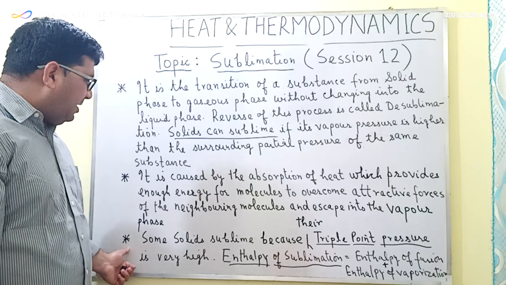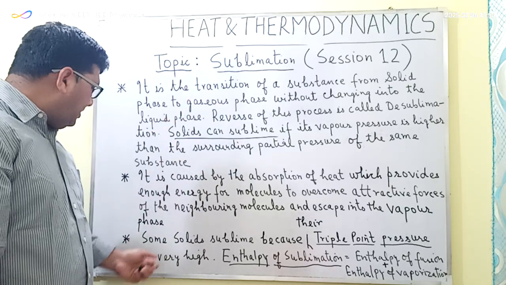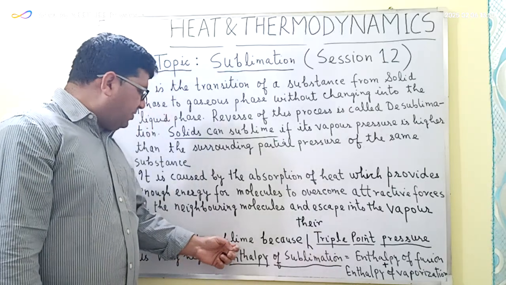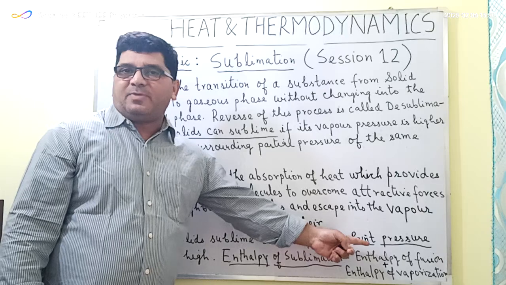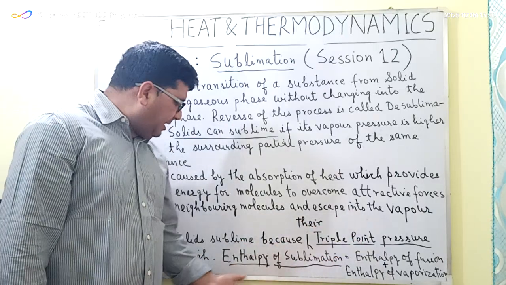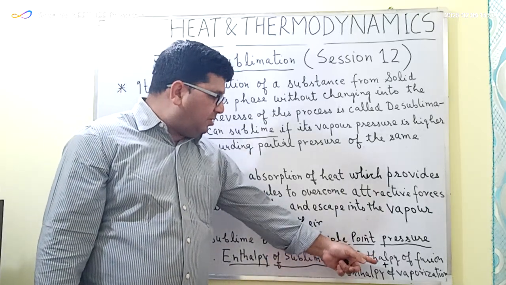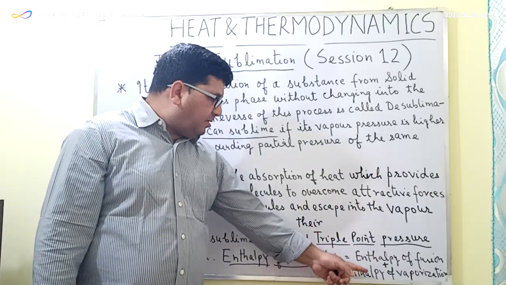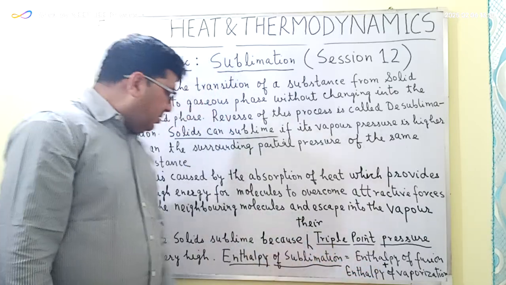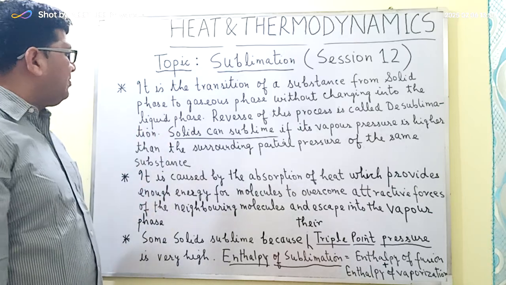Now the third important point with regards to sublimation is that there are some solids like carbon and arsenic which sublime because their triple point pressure is very high. And the enthalpy of sublimation, enthalpy means the heat of sublimation, is basically equal to the enthalpy of fusion plus the enthalpy of vaporization. So these are some of the important points pertaining to the topic of sublimation.